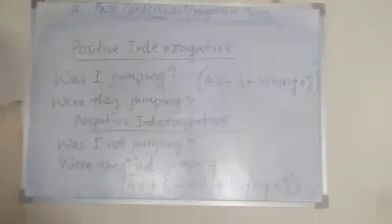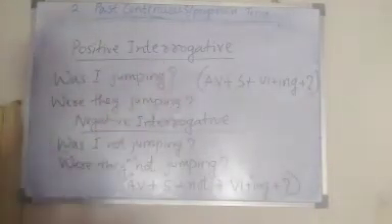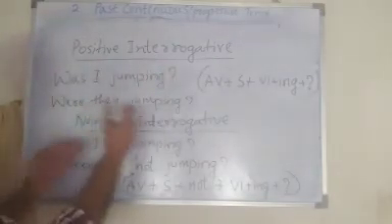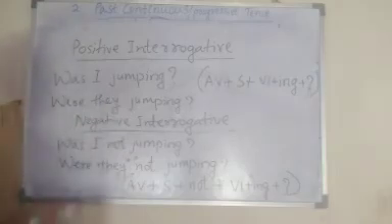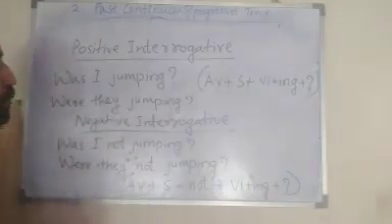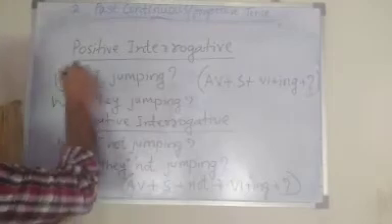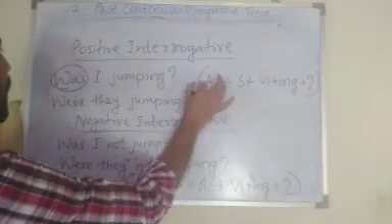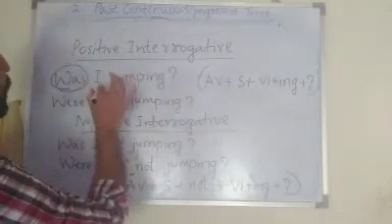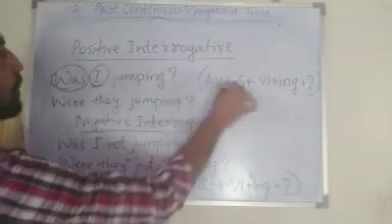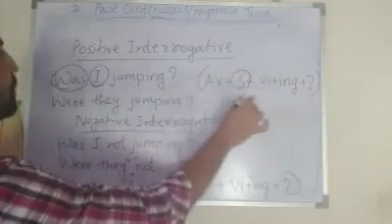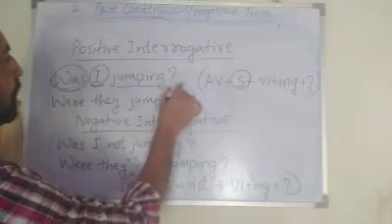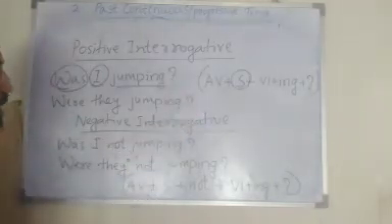Okay. Next, positive interrogative sentence of past continuous tense. Was I jumping? Were they jumping? So, for making positive interrogative sentence, you know that first we have to use auxiliary verb, right? Auxiliary verb. After that, we have to give subject plus main verb V1 plus ing form plus in the ending question mark.